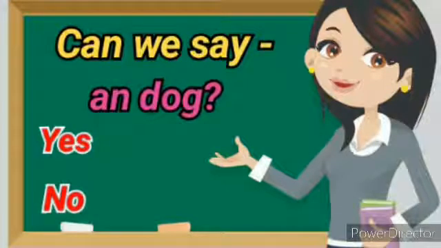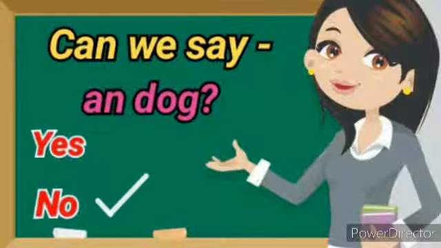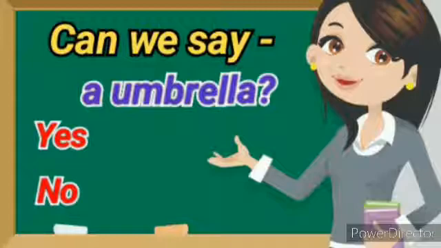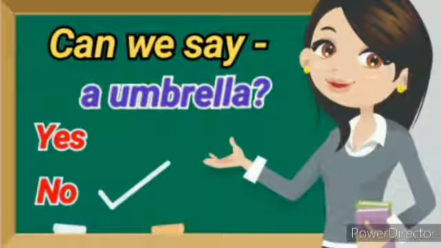Now take yes or no. Can we say an dog? No. Why? Because D starts with a consonant sound. So we will say a dog. Next question. Can we say a umbrella? No. Why we cannot say a umbrella? Because umbrella starts with a vowel sound. So we will say an umbrella.